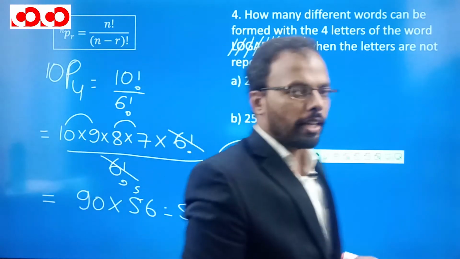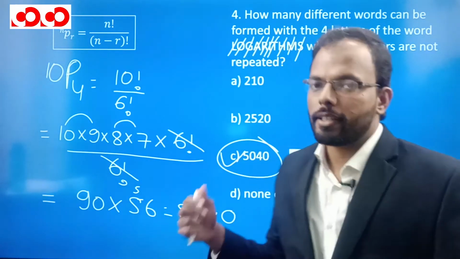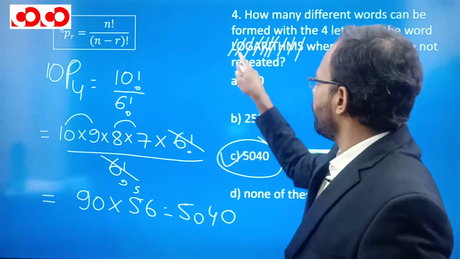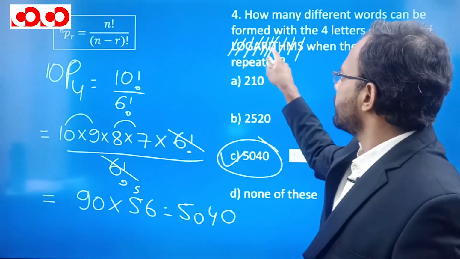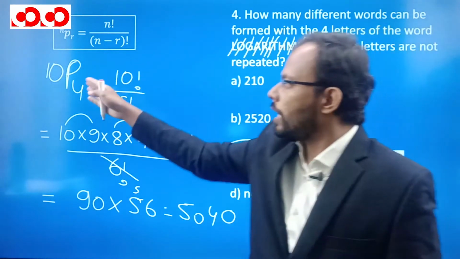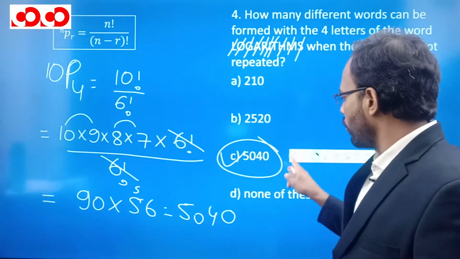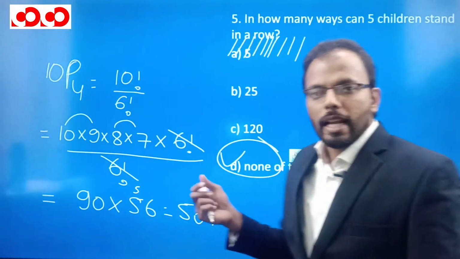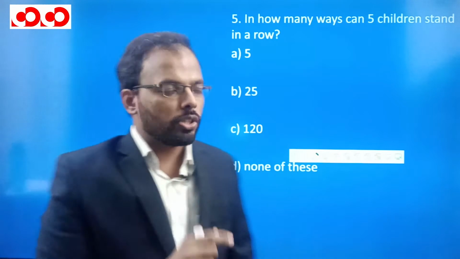I hope it is clear. We had to take 4 letters and make the arrangements out of the given 10, which is 10P4, and the answer will be 5040. Let's move to the next question. Here is question number 5.